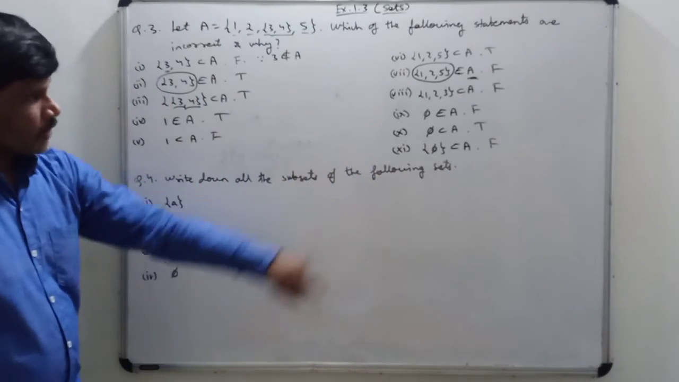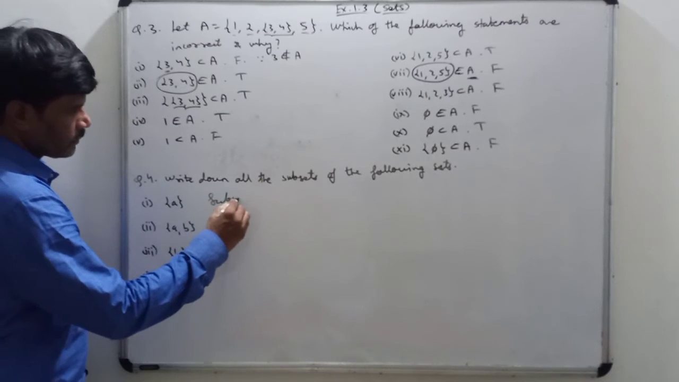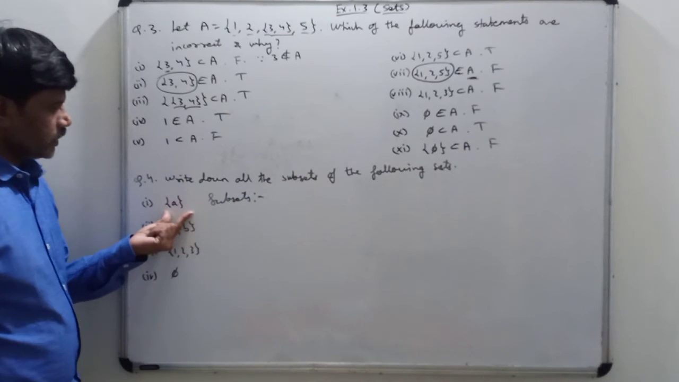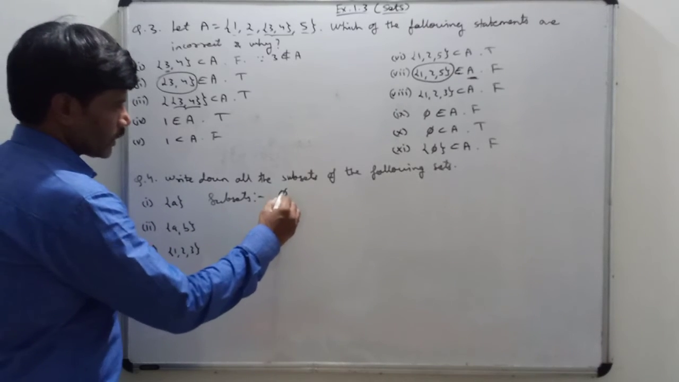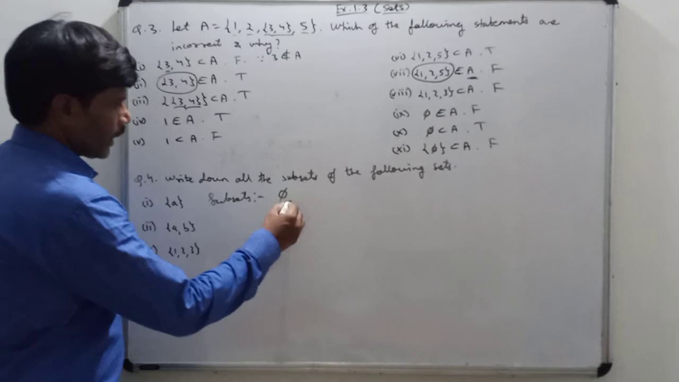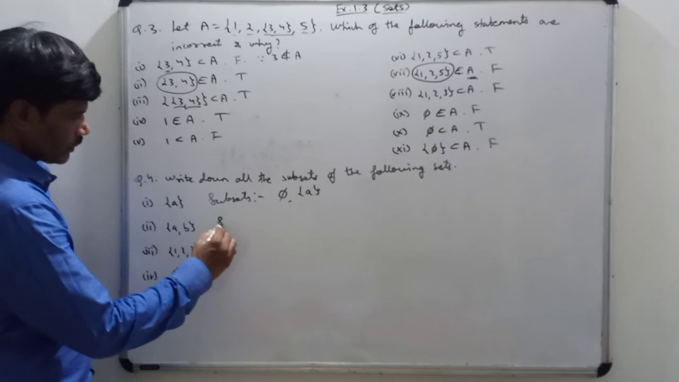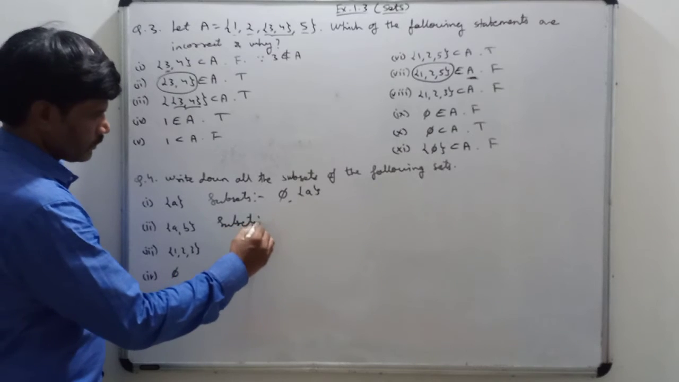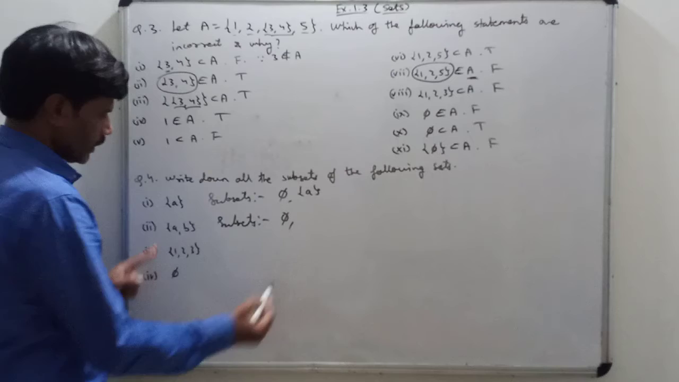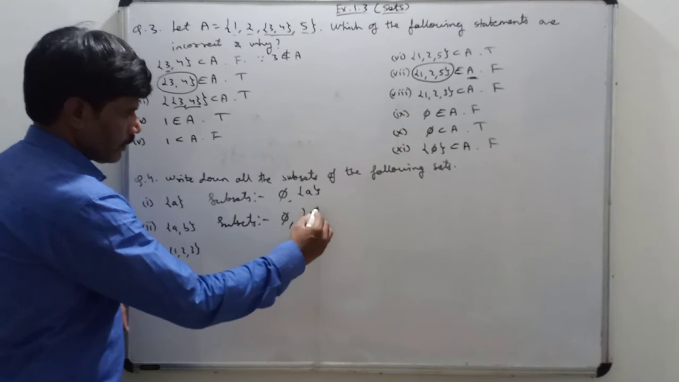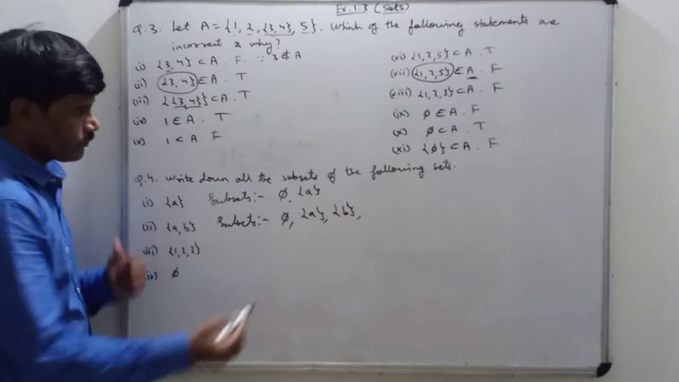Write down all the subsets of the following sets. Question number 4. So I want to write down the subsets. This is a set containing one element, a. So what are its subsets? The null set, which is a subset of every set, and a itself. Next, this set contains two elements. So the null set is a subset of every set, then next subset will be the set {a}, next will be the set {b}, and next will be itself.